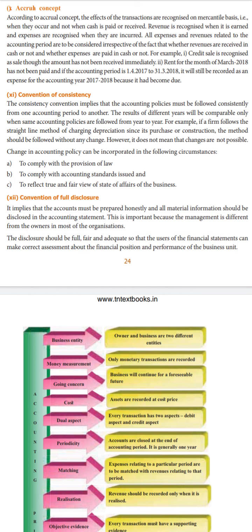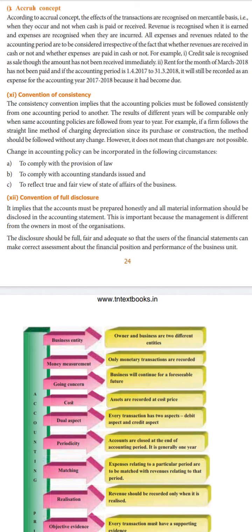Then there is another example. Rent for the month of March has not been paid, and if the accounting period is 1/4/2017 to 31/3/18, it will still be recorded as an expense for the accounting year 17 and 18 because it had become due, which means you should have paid rent in the month of March.